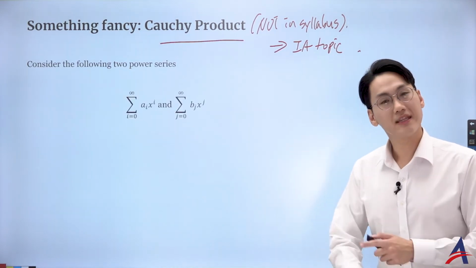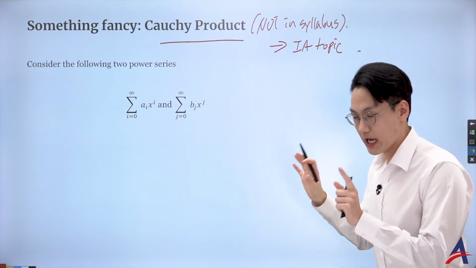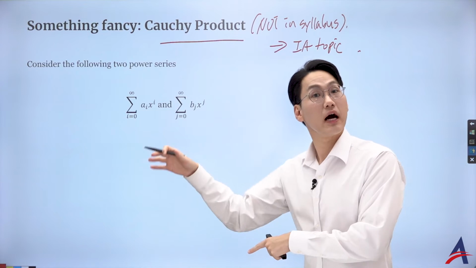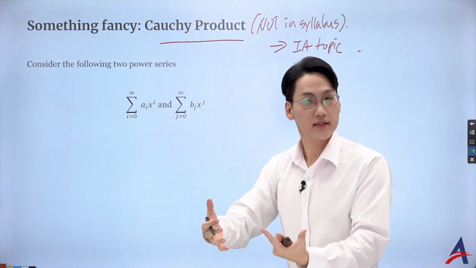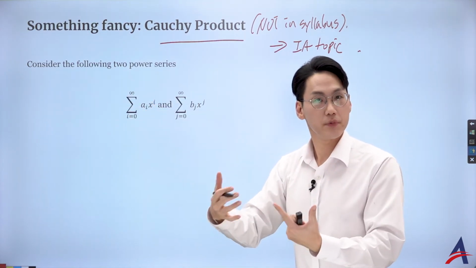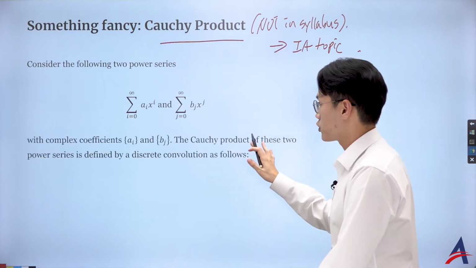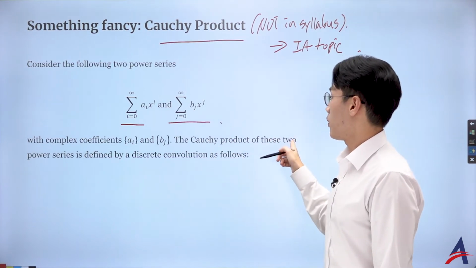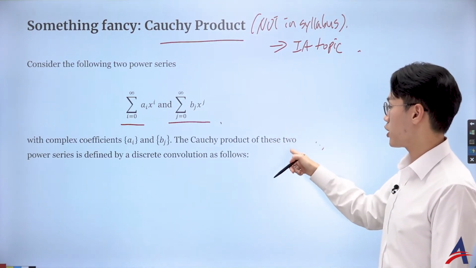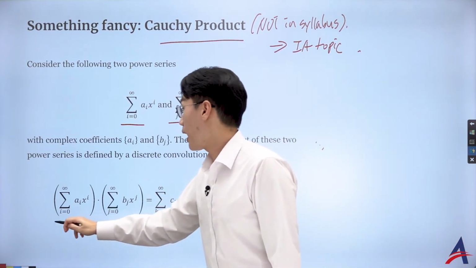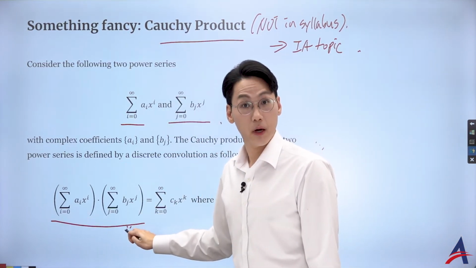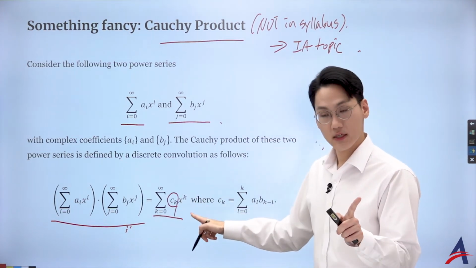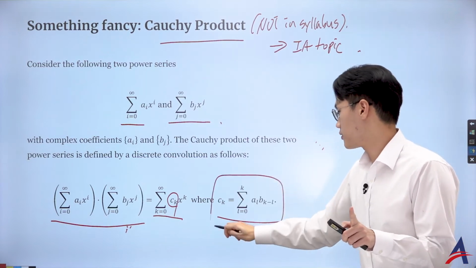You don't need to know the details yet. It's not really the time for me to talk about the Cauchy product, but what I'm telling you is I need this to derive the function that we wanted to get, that has the Bernoulli numbers as its derivatives. Okay, imagine this power series, and what the Cauchy product suggests is that the product of this infinite series, the product of these power series, can be combined together. When you do so, this coefficient c_k is defined by another series of the following.